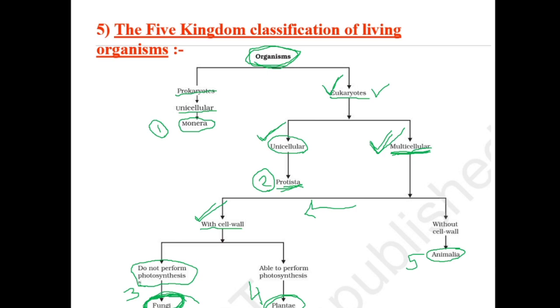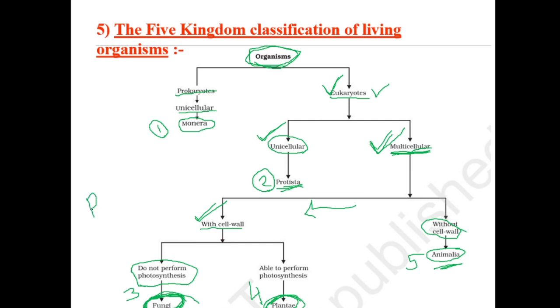If you have a cell wall, another question will be asked, can you perform photosynthesis? If no, then you will be in kingdom Fungi. If yes, then you will be in kingdom Plantae. And if you do not have a cell wall, being multicellular and eukaryote, then you will go to kingdom Animalia. That's how our five kingdom classification is done.